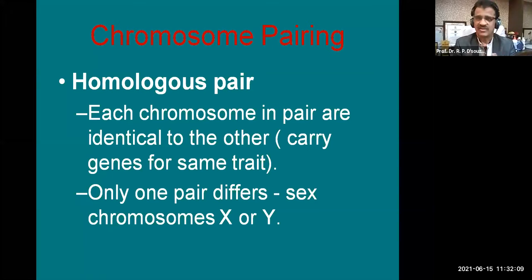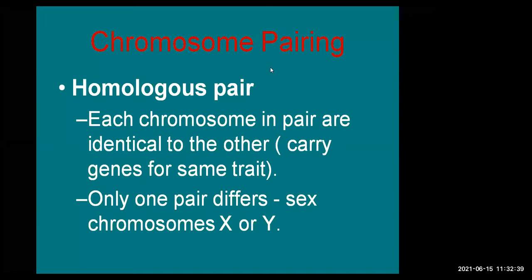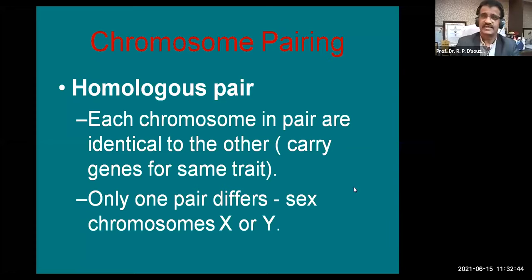In females we have XX, and in males we have XY, so that is what differs here. In males, the X comes from the mother, and the Y from the father. In females, one X comes from the father, and it is genetically different from the X from the mother. So even though there are two X in a female, they are of different type. This is what you have to notice here.